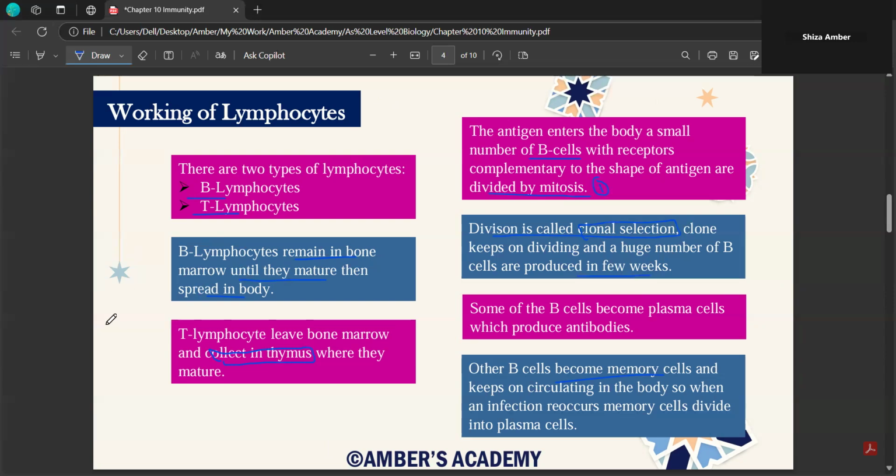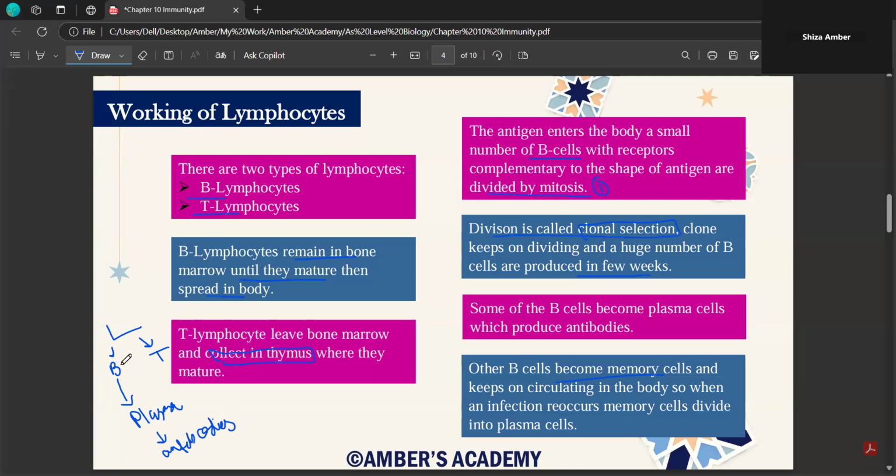So how can you remember this? You can remember this by making this chart. Lymphocytes are categorized into B lymphocytes and T lymphocytes. B lymphocytes, by clonal selection or by the process of mitosis, further divide into plasma cells. Then these plasma cells make antibodies. So this is the simple task which keeps on happening with the clonal selection of B lymphocytes.